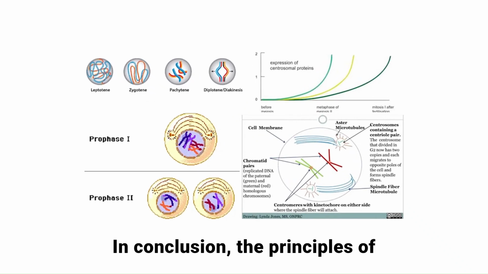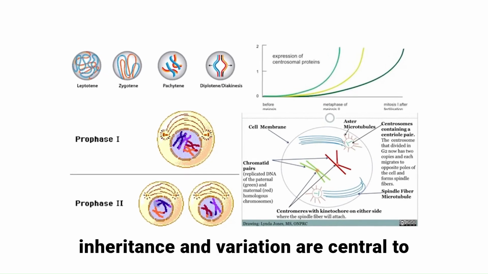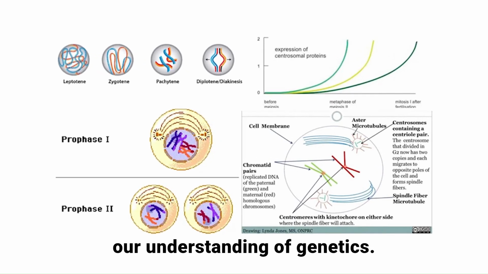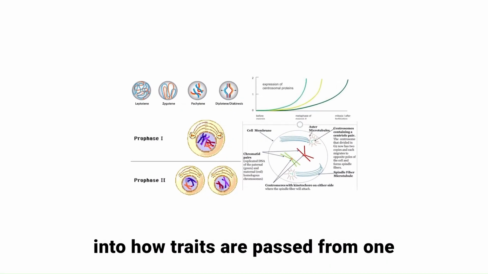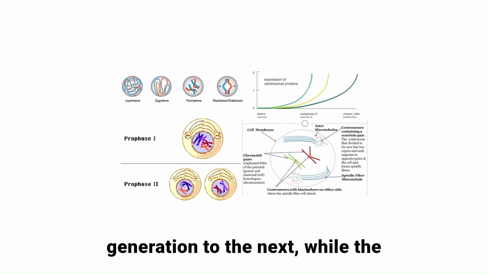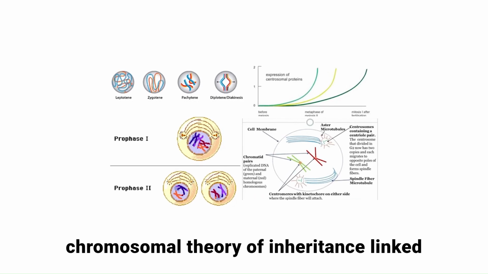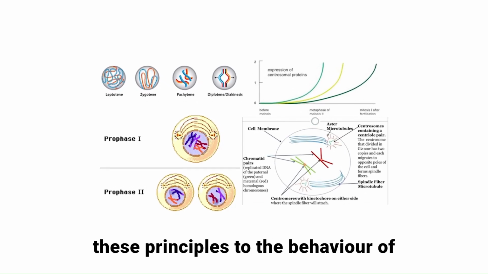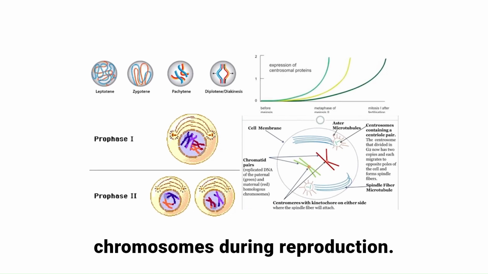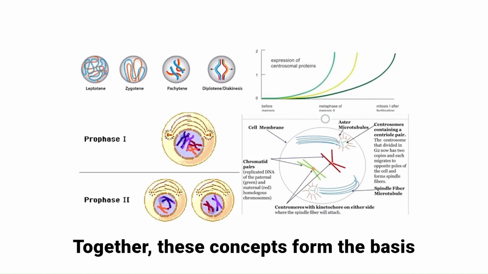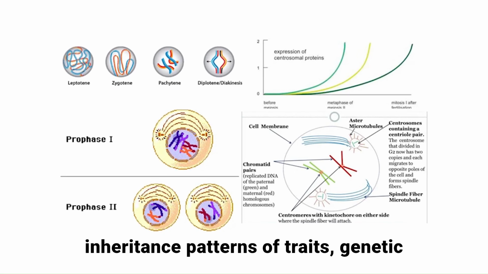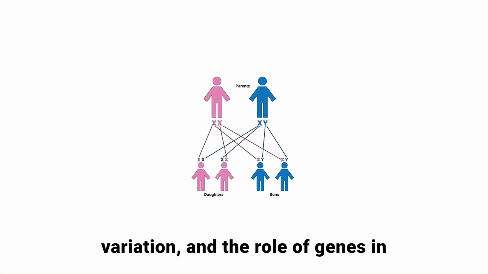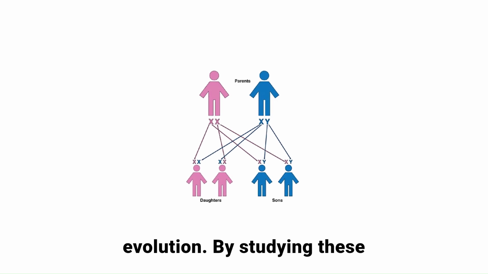In conclusion, the principles of inheritance and variation are central to our understanding of genetics. Mendel's laws provided the first insight into how traits are passed from one generation to the next, while the chromosomal theory of inheritance linked these principles to the behavior of chromosomes during reproduction. Together, these concepts form the basis of modern genetics and help explain the inheritance patterns of traits, genetic variation, and the role of genes in evolution.